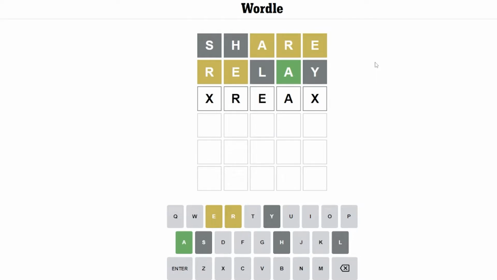Those seem about equal because the M will narrow it down to 2 words. The D would narrow it down to 2 words. Freak. Freak is also a possibility. Creek. Yeah, there's a bunch of possibilities here. Break. K brings in a few words. Break, creek, freak, dream and cream, tread, treat, dread.